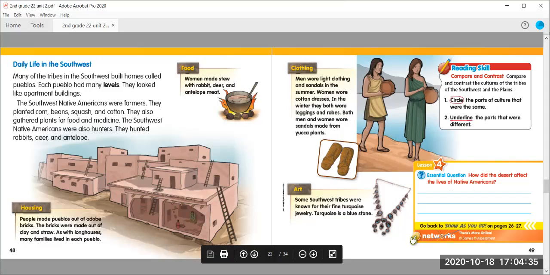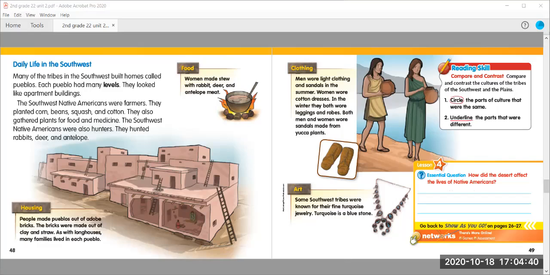Okay, once you've completed the first two pages of the lesson, we're going to jump into the second two pages. So this is a pretty short lesson. These are the only 4 pages in it. We're going to go ahead and listen to this section about the daily life in the Southwest. Daily life in the Southwest.